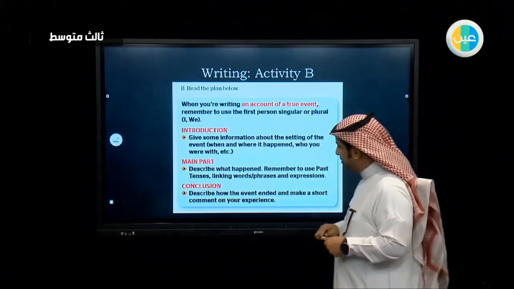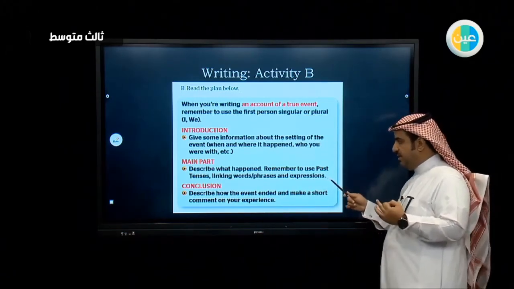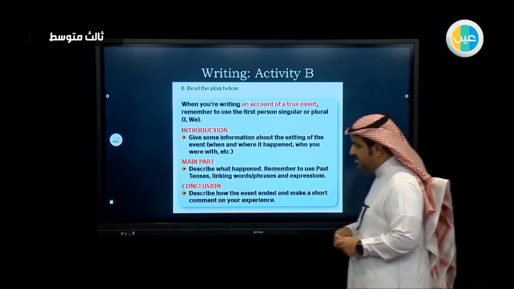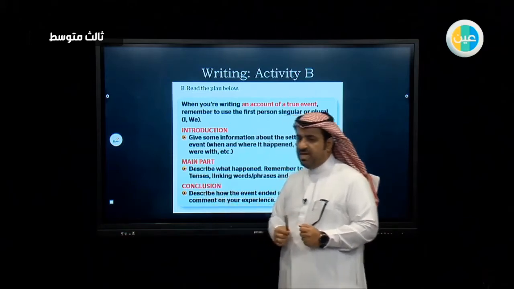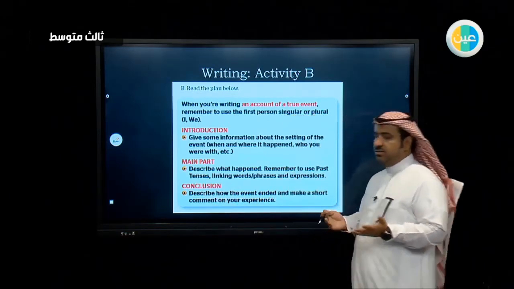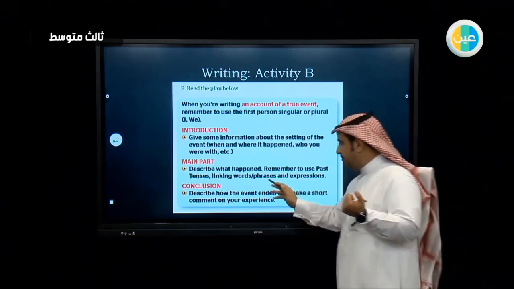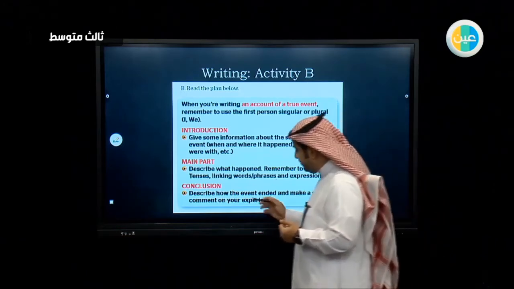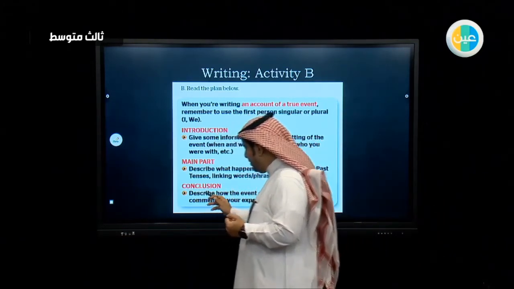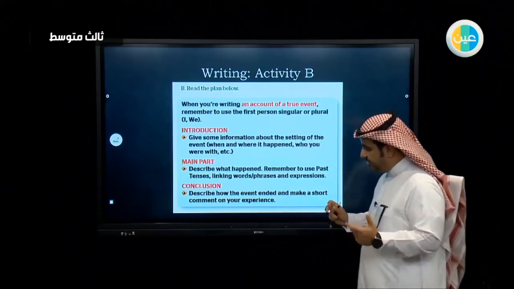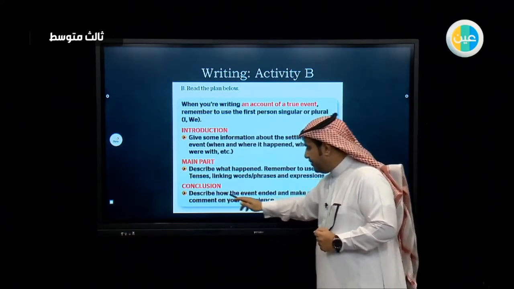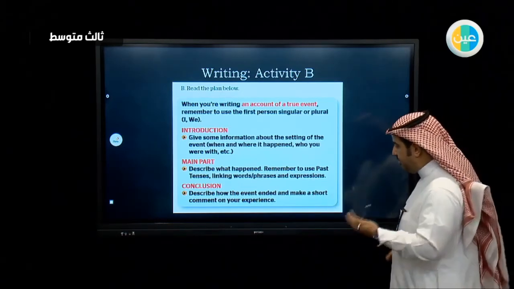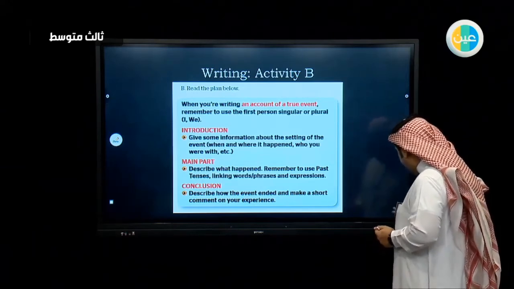The main part is going to describe what happened exactly. So you tell the story, the whole story. Remember to use past tenses. This is very important. You use past tenses because this story happened in the past. Linking words, phrases, and expressions should also be used. Conclusion at the end, the third paragraph: describe how the event ended and make a short comment on your experience or how you felt at the end. All right.